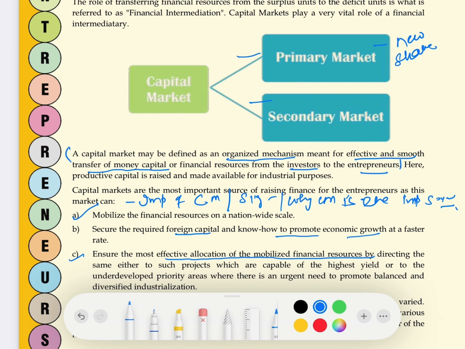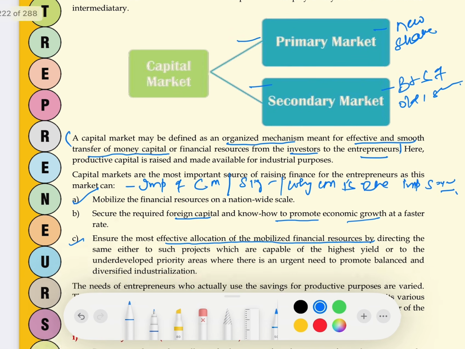And after buying the new shares, let's say I have bought the shares and now I feel like I want my money back. And if I go to the company from which I bought the shares and say, take back your shares, give me my money, you know what the company will say? You want money from me, then wait till the winding up. I said no, I need the money now. In that case there is a stock market, there is a secondary market where you can buy and sell the already issued shares. So secondary market is the market where the buying and selling of old securities, or already issued securities, is done.